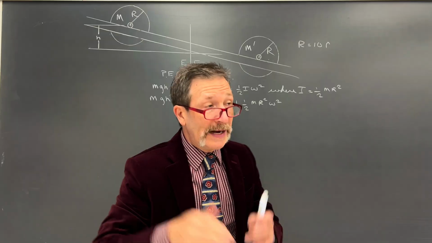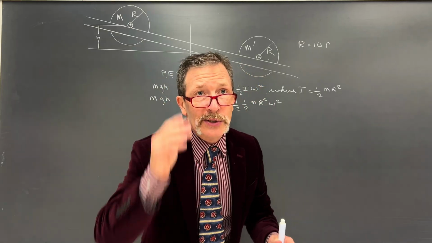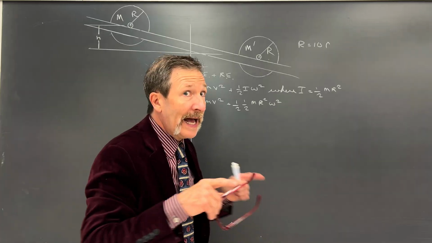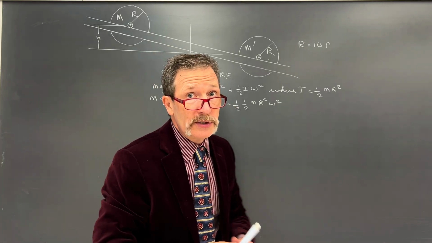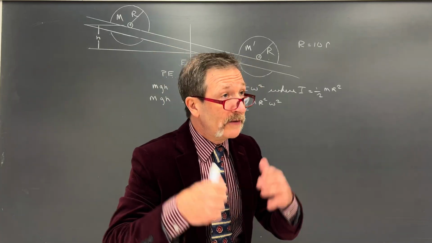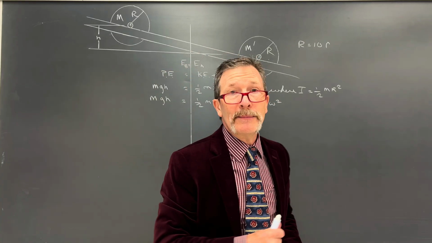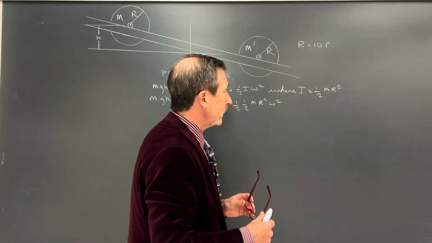But we want to end up finding how fast it's going. So let's look at the velocity down at the bottom of the ramp. I want to talk about v. How fast is it going? A lot of our students think it's going to go pretty quick. If it's falling at gravity or half of gravity or even a third of gravity, by the time it gets down there, it's going to be going pretty quickly.